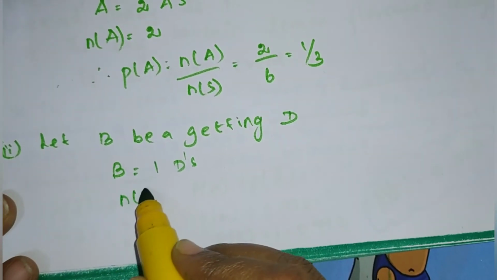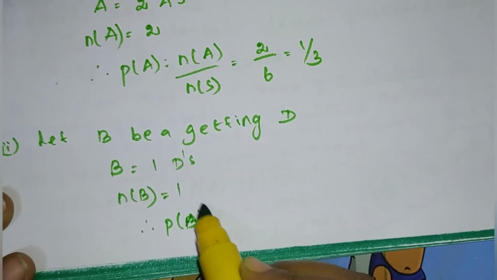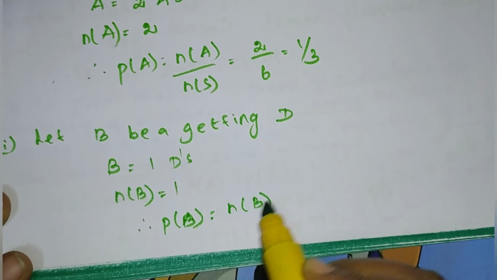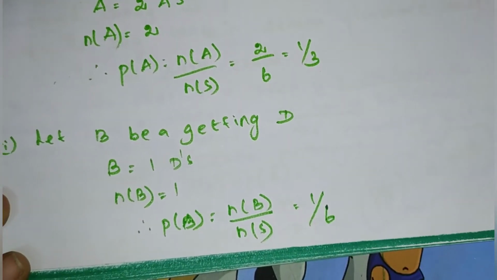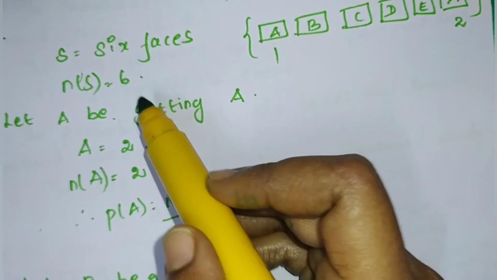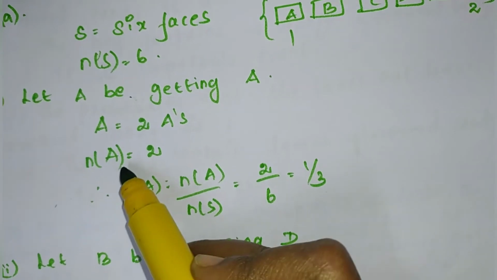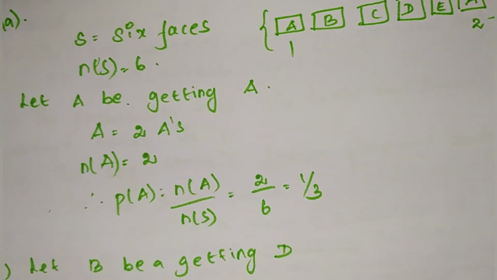Then N of B is equal to 1. Therefore P of B is equal to N of B divided by N of S, that is 1 divided by 6. This is the answer. So first write sample space, N of S, let A, N of A, P of A is equal to N of A divided by N of S. Are you all clear, children?